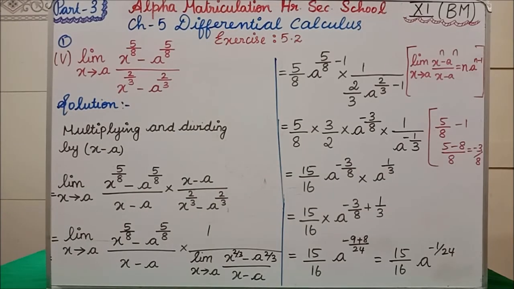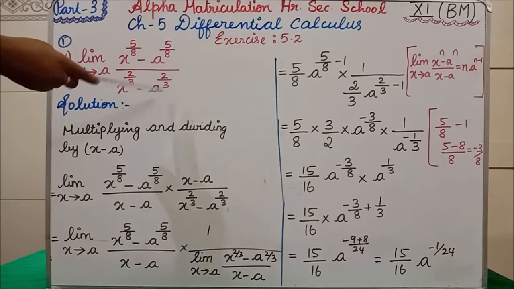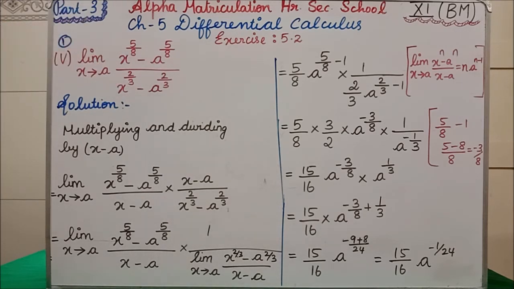Students, next, first question, fifth subdivision we are going to see. Limit x tends to a, x power 5 by 8 minus a power 5 by 8, divided by x power 2 by 3 minus a power 2 by 3. This is our question.